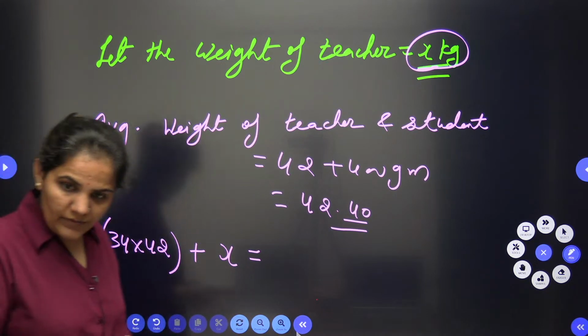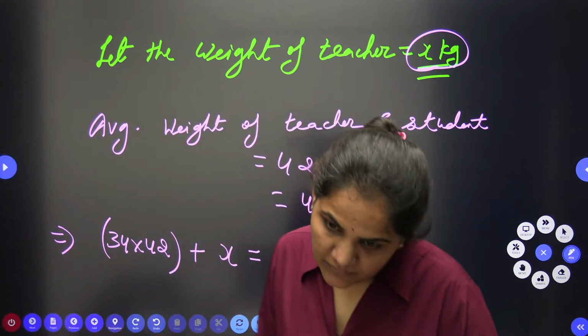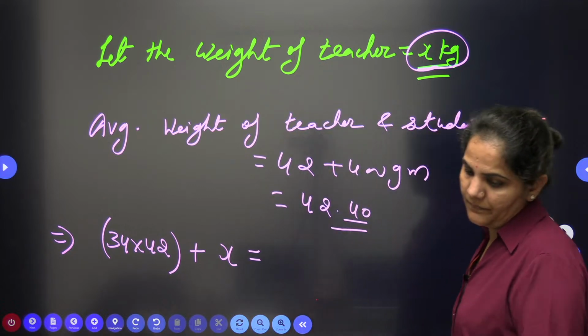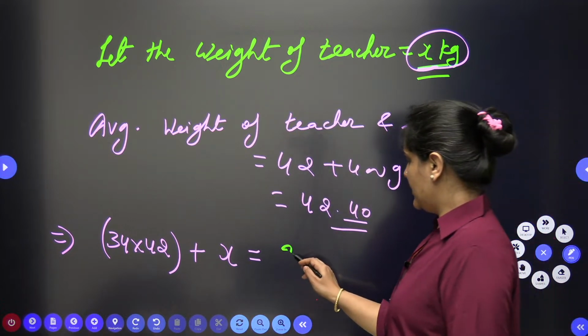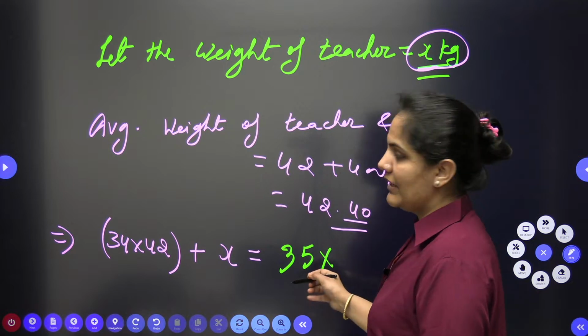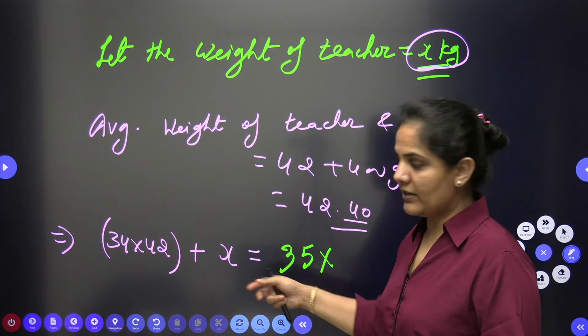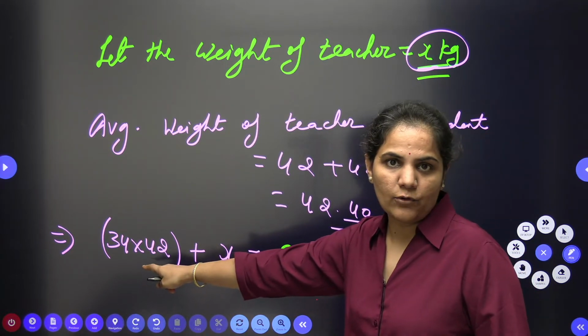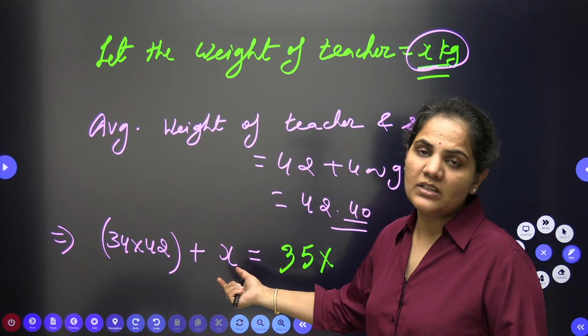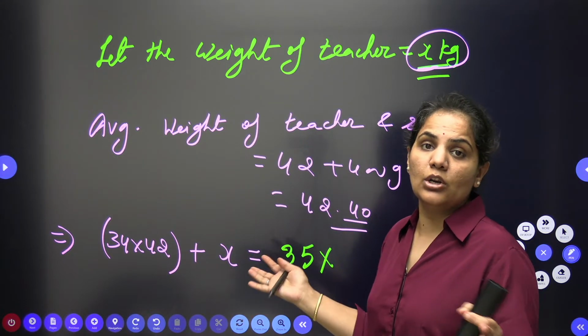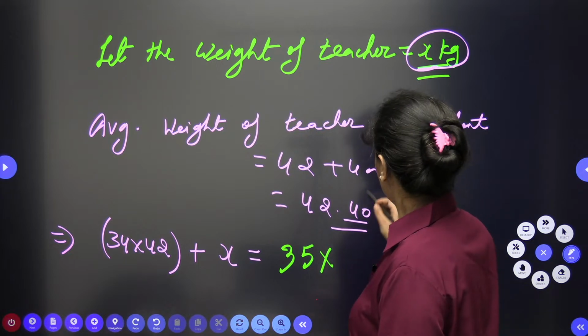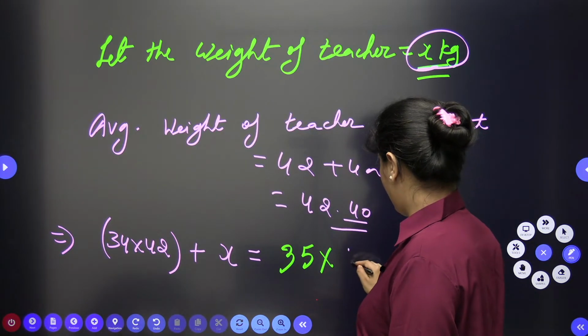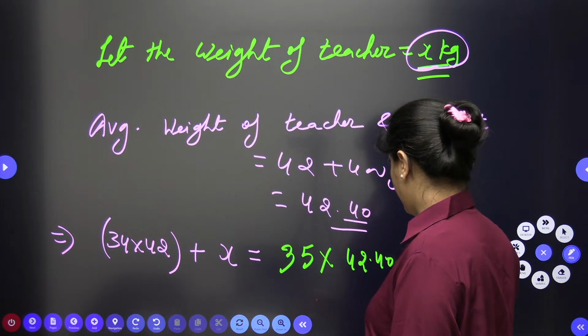Yeah, very good, Harshal. It is 56, beta, not 55. Now we have 35 persons. This is the total of 34 persons plus the weight of the teacher, and this will be the total of all 35 persons. So multiply with the average we have, 42.40, right?